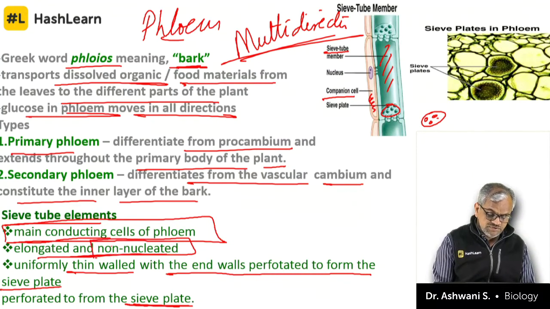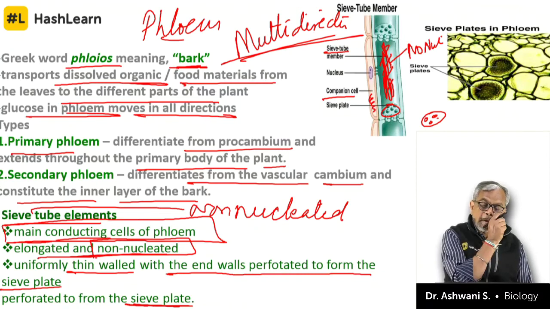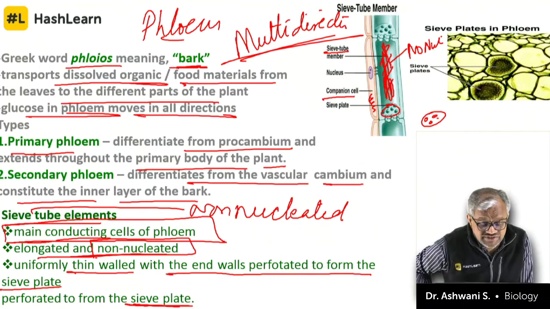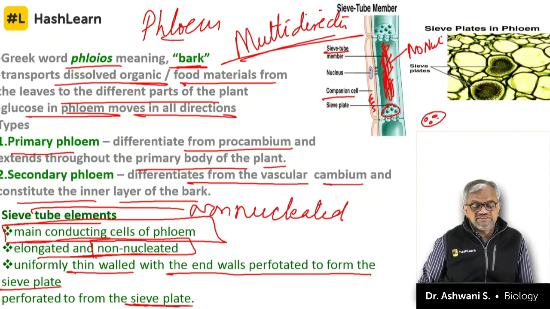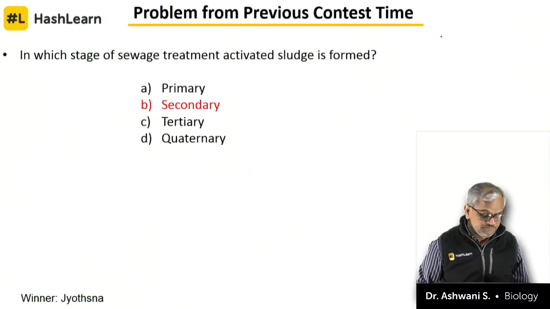Please do remember, sieve tubes are non-nucleated. You might see here in the diagram, the structure has no nucleus. Shubham, I will tell you, they are resin glands which store resin, like hing, asafoetida. They are present in glands called resin glands in Ferula, in the roots.